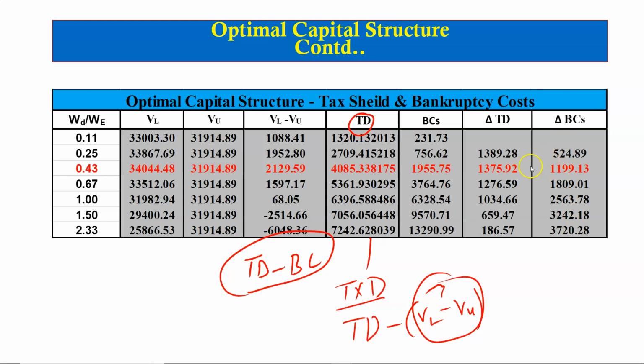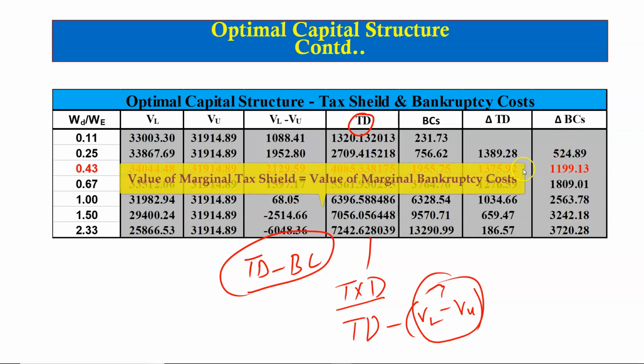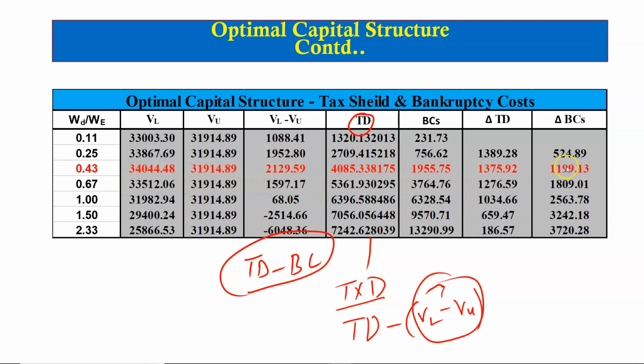As we discussed, at the optimal capital structure, the value of the marginal tax shield should be equal to the value of the marginal bankruptcy cost. We see this is not the case here. However, the marginal value of the bankruptcy cost is higher than the marginal value of the tax shield when we move to 40% borrowing and 60% equity.